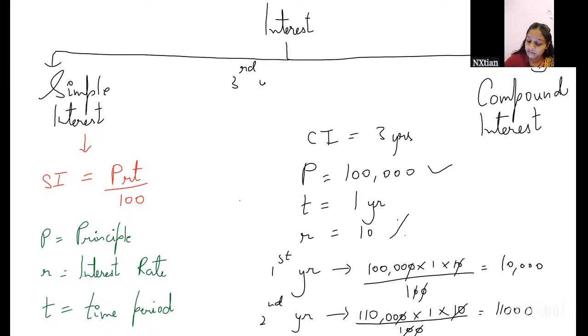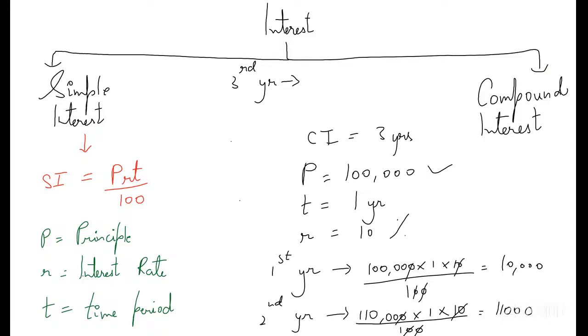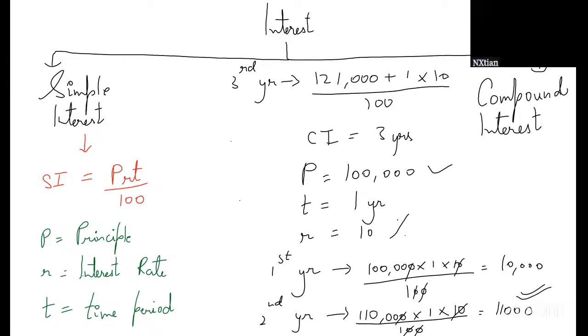What will be the principal of the third year? 1,21,000. Why? Because it's accumulated. In 1,10,000 we are adding the interest that we gained to make it the principal for the third year.